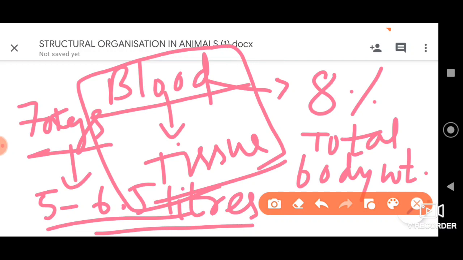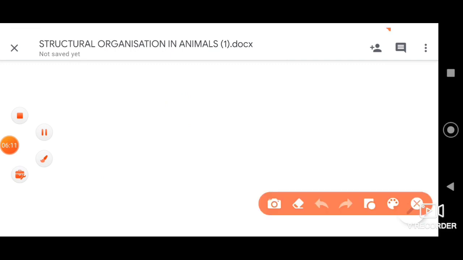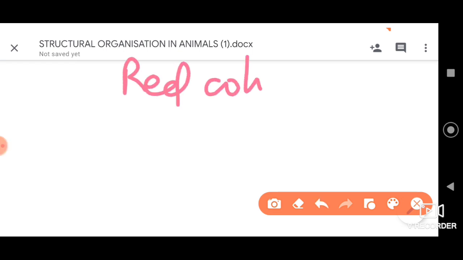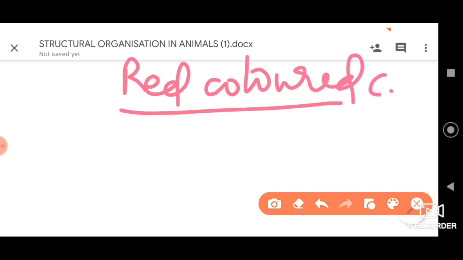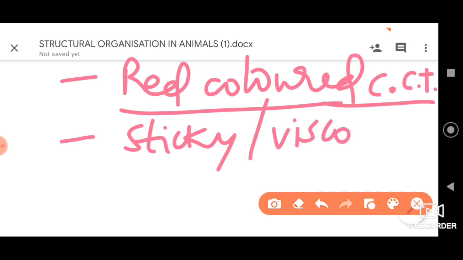Now, when we consider the physical characters of blood, let me tell you that blood is a red colored circulating connective tissue, first point. Then secondly, it is a bit sticky in nature, as well as viscous.